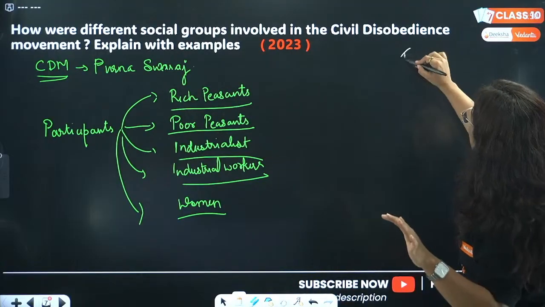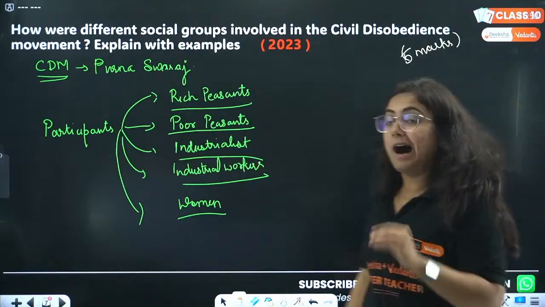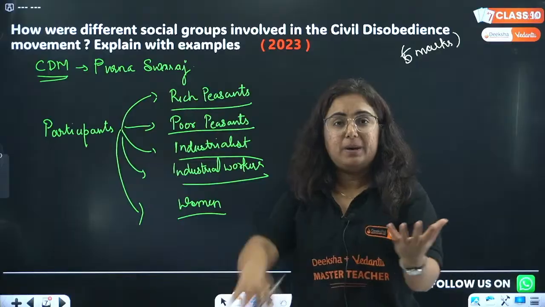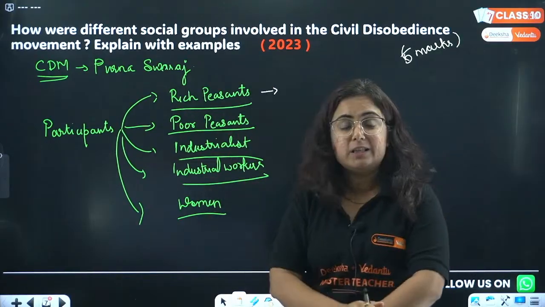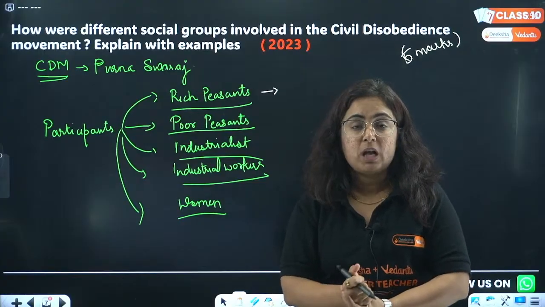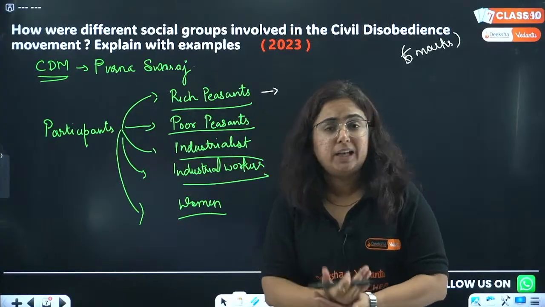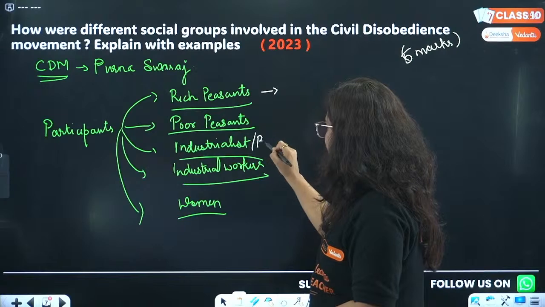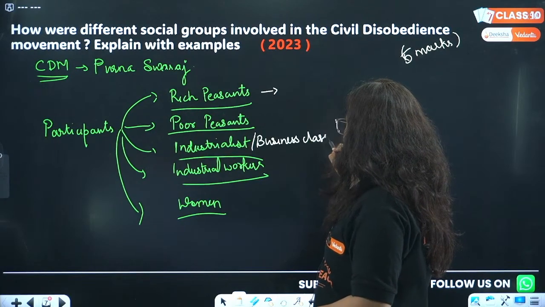This question comes for how many marks? 5 marks. So the question is, how were they participating in CDM from different points of view? Were they participating or not? Beta, if we talk about rich peasants, there were peasants like Gurjars and Jats of Haryana, and they participated very actively in the civil disobedience movement. Yes, these industrialists are basically the business class only.